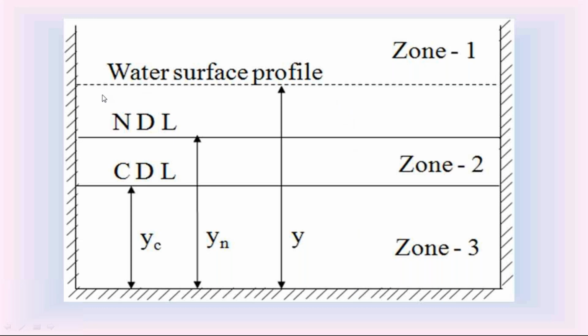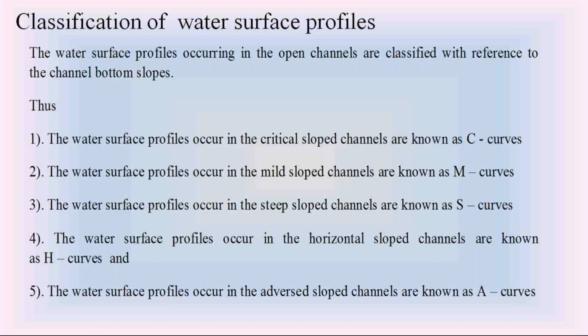So the water surface profile in the open channel at gradually varied flow condition is classified according to the type of channel bottom slope. Totally we have 5 types of water surface profiles. What are those 5 types? C curve, M curve, S curve, H curve, followed by A curve.